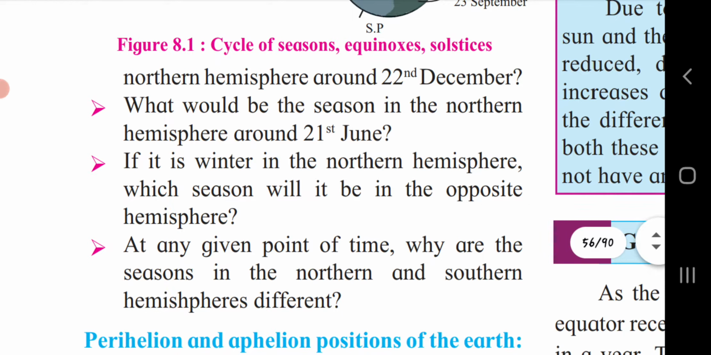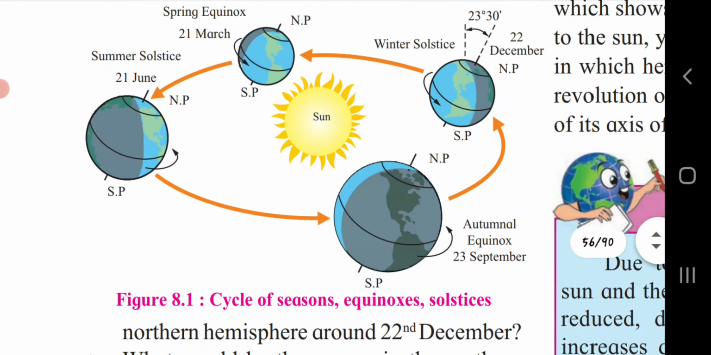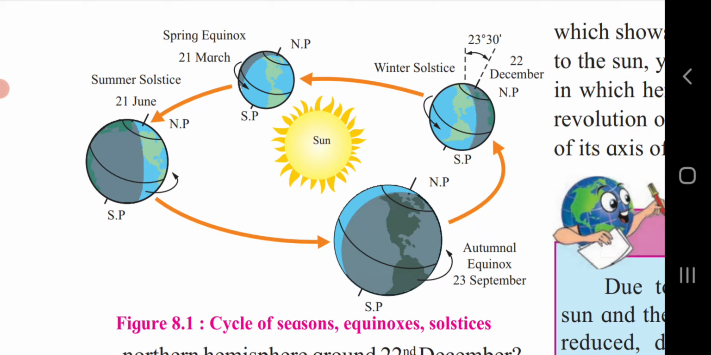Next, if it is winter in the northern hemisphere, which season will it be in the opposite hemisphere? Now let's see about it. According to the diagram, if it is winter in the northern hemisphere, it will be summer in the opposite hemisphere, that is the southern hemisphere.